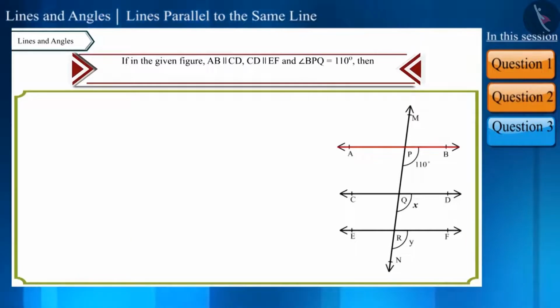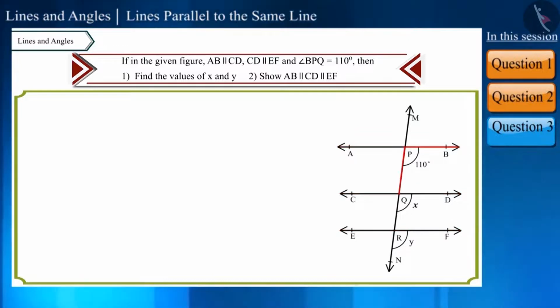In the figure, line AB is parallel to line CD and line CD is parallel to line EF. If angle BPQ equals 110 degrees, then find the values of X and Y, and then show that line AB, line CD and line EF are parallel to each other.